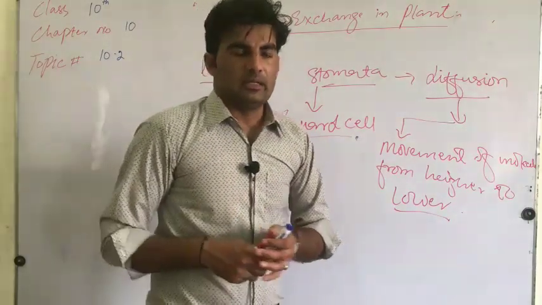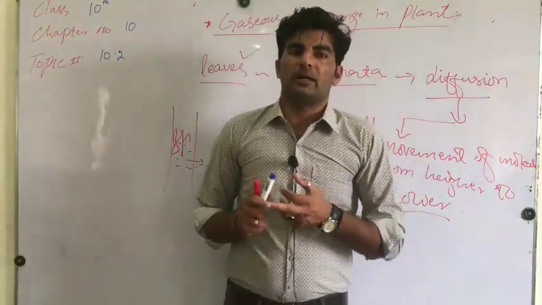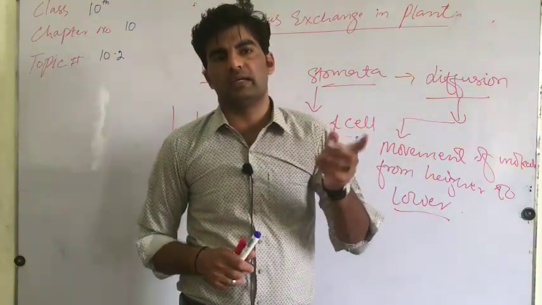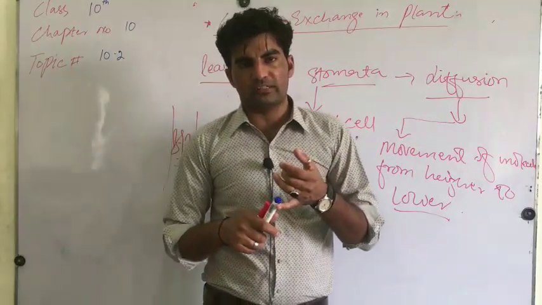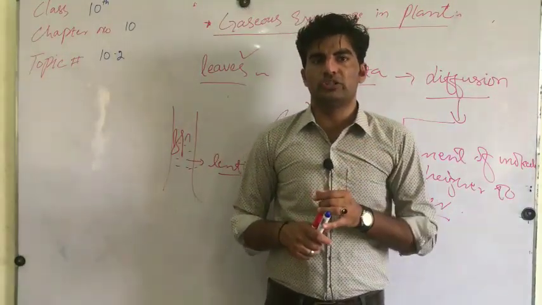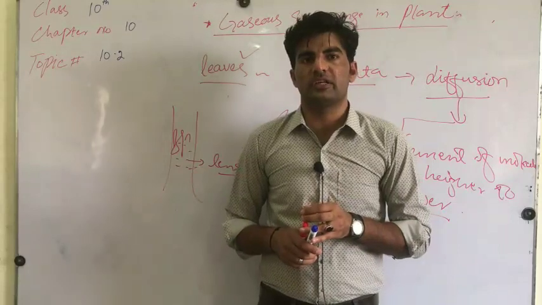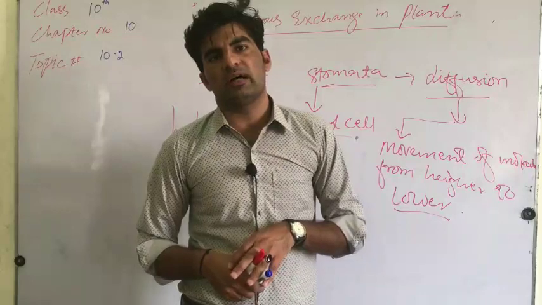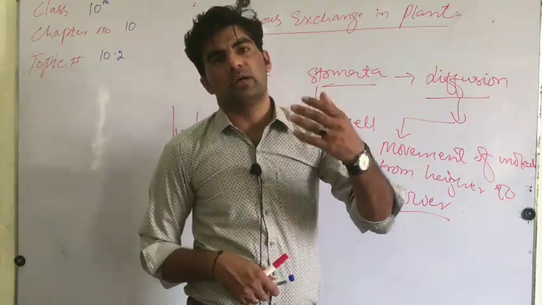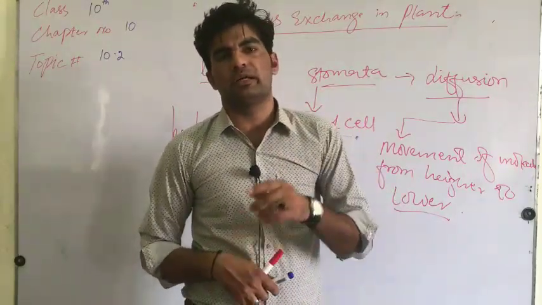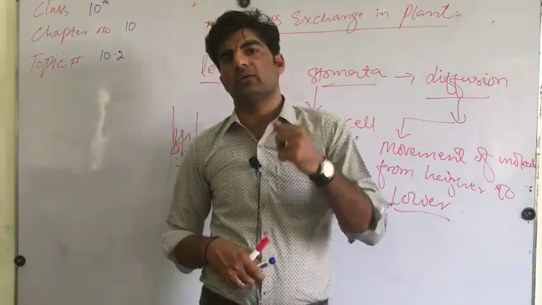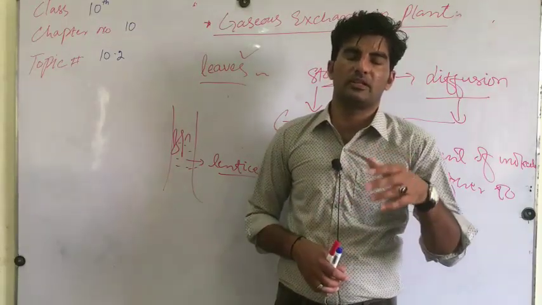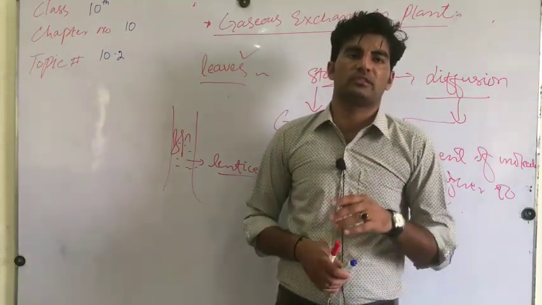During the daytime, the plant takes in carbon dioxide and gives oxygen to the outer environment, while at night no photosynthesis occurs inside the plant. The plant uses environmental oxygen and gives carbon dioxide to the outer environment. At the cellular level, it gives carbon dioxide as a byproduct during night time, while in the daytime it gives oxygen as a byproduct of photosynthesis.